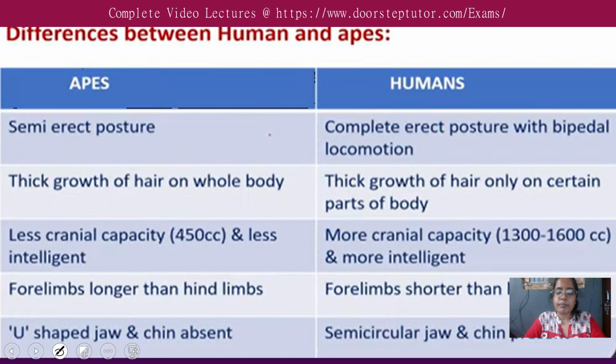Humans are more genius, obviously. In humans the forelimbs are shorter than hind limbs, so obviously we cannot move on all fours. That's why the motion is bipedal. Whereas in apes, the forelimbs are longer than hind limbs. So their motion is different also, and because the forelimbs are longer, they move like this. Okay, they have a U-shaped jaw.